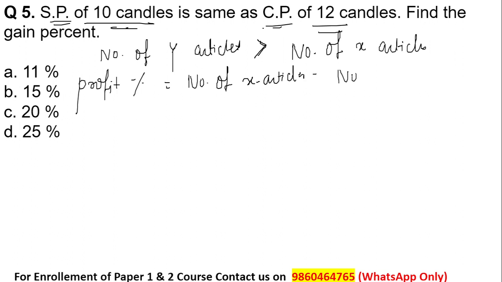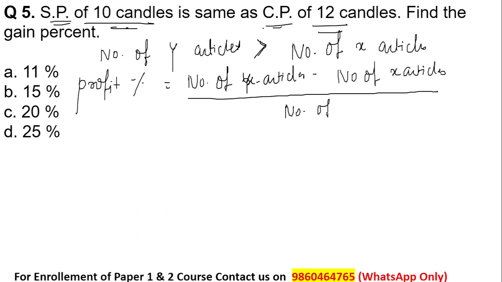number of Y articles minus number of X articles, divided by number of X articles, into 100. Okay, so the number of X articles is actually lesser. It means the value for X will be equal to 10 for this given question and Y is equal to 12. So just put the values in the equation.